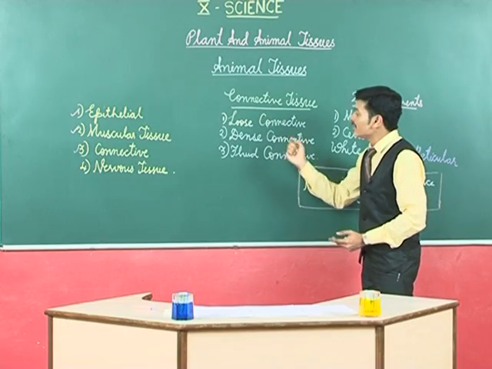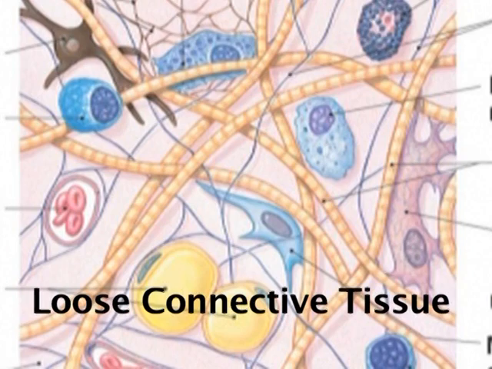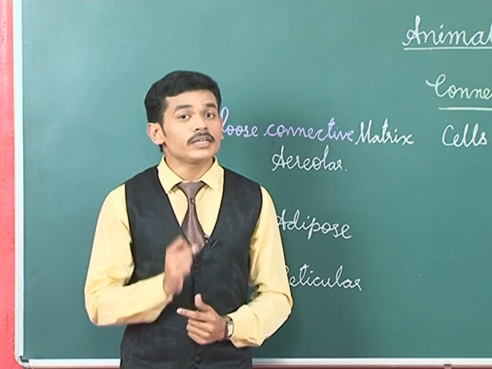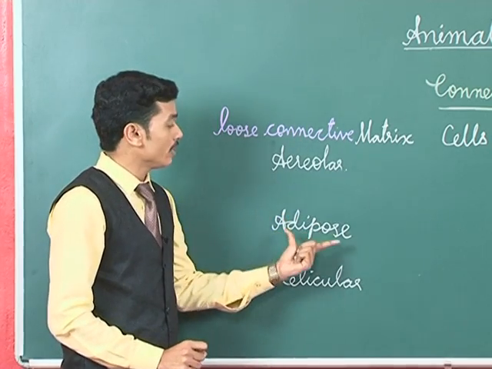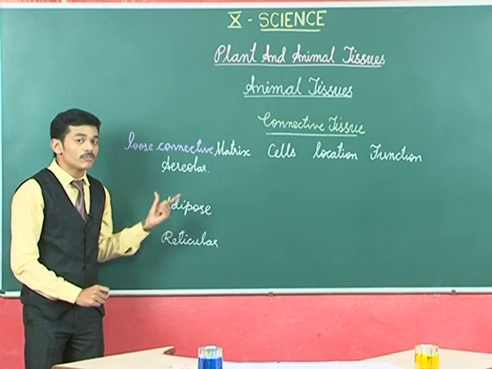Now let us learn in detail about each of these connective tissues. First, moving on with the loose connective tissue. Dear students, we have three types of loose connective tissue: areolar, adipose and reticular connective tissue. Now we shall discuss about each of them under these headings.